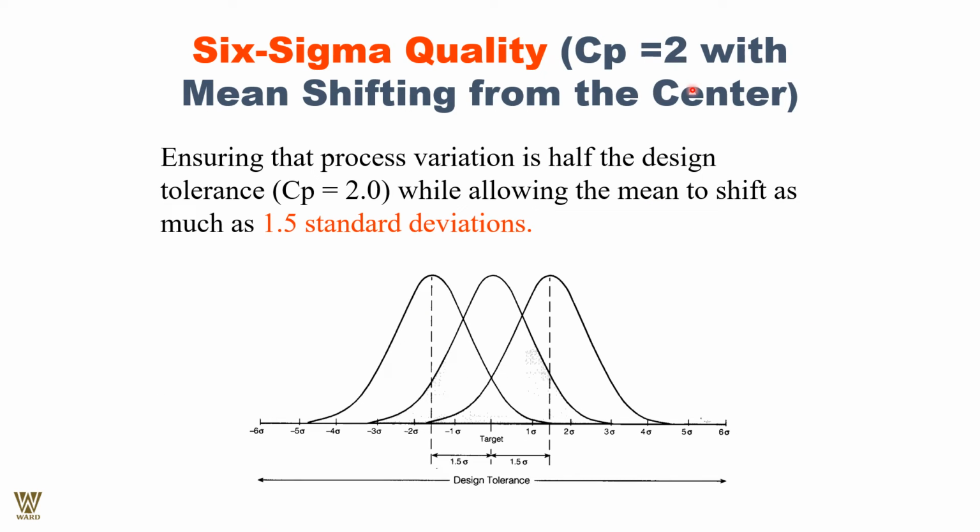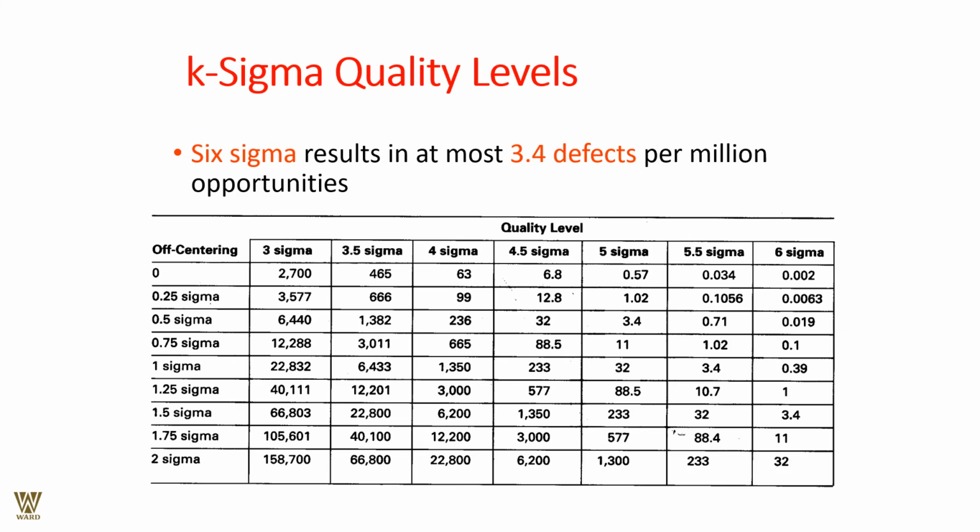So if we have to understand the capability index as a mean shifting procedure, that is what we are looking for. This is what the mean shifting procedure is all about. Here comes the capability index, ensuring that the process variation itself is half the design tolerance level, the capability index being 2, while allowing the mean to shift by 1.5 times the standard deviation. This is what the target is all about here. And that works in favor of the company thereby.